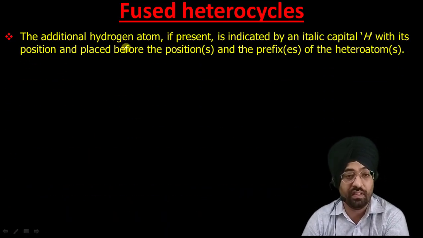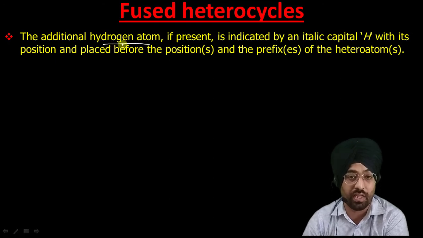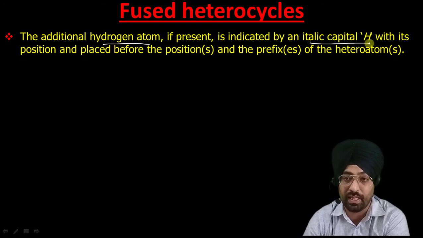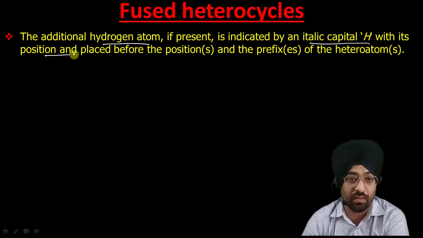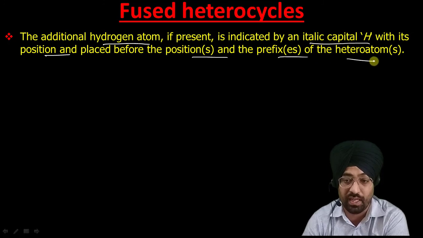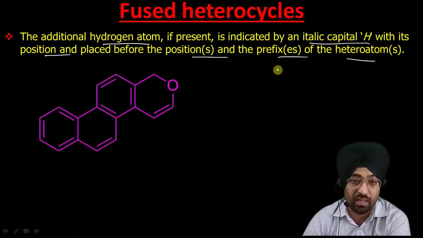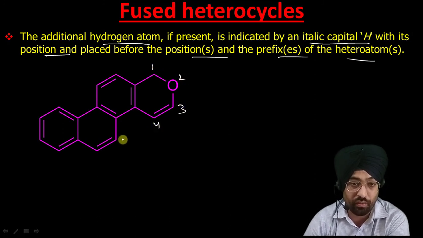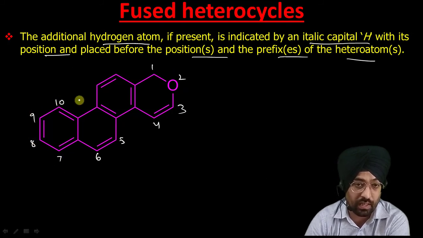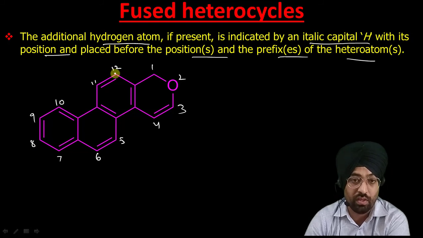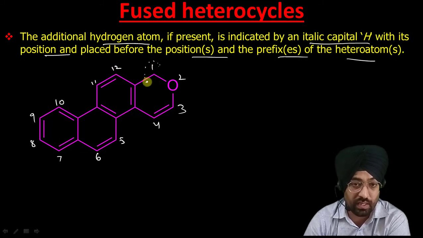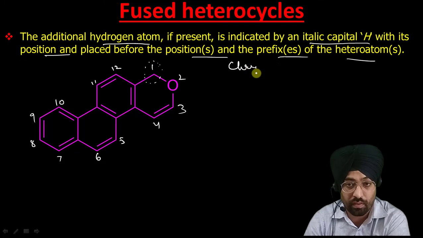Now if we have no possibility, we have to identify the additional hydrogen atom or saturated center. It is indicated by italic H, as we have already done with our previous nomenclature systems, and it is placed before the position and prefix of the heteroatoms. Like in this case, if we do the numbering 1, 2, 3, 4, 5, 6, 7, 8, 9, 10, 11, 12, this one is a derivative of chrysene.